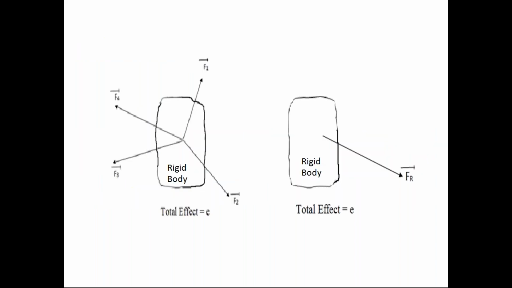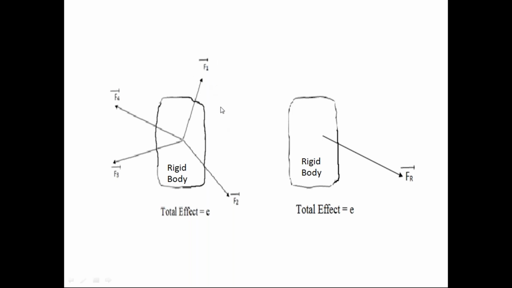Effect wise, the resultant force has the same effect on the rigid body as that of this force system. Whatever the effect in the rigid body due to this force system, the resultant force also has the same effect on the rigid body. We call this single force the resultant force of this force system. So please remember, no change in the effect on the rigid body.